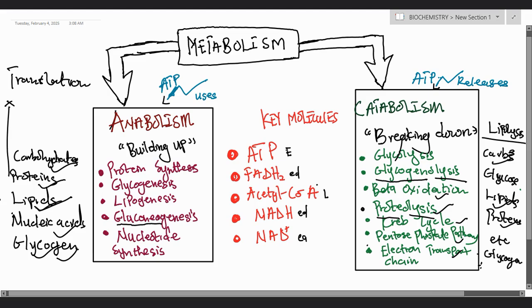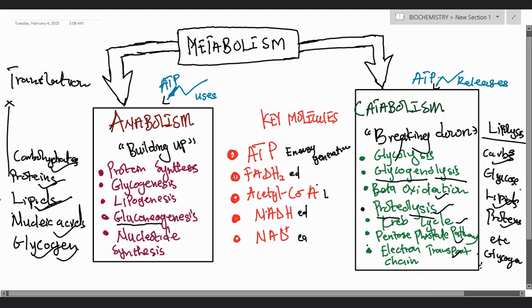Now, if you could see, I've labeled them with alphabets. So the E here represents what? Energy generation. So this key molecule that is produced in metabolism, which is ATP, is mainly responsible for what? For energy generation. Then we have the flavin adenine dinucleotide, the reduced form. The ED represents electron donor. So this particular molecule is responsible for the donation of what? Electrons in the metabolic process.